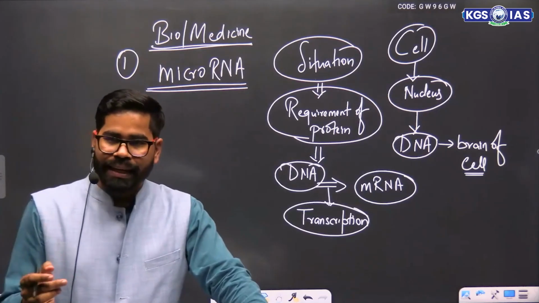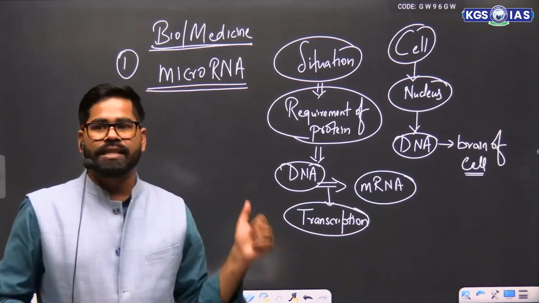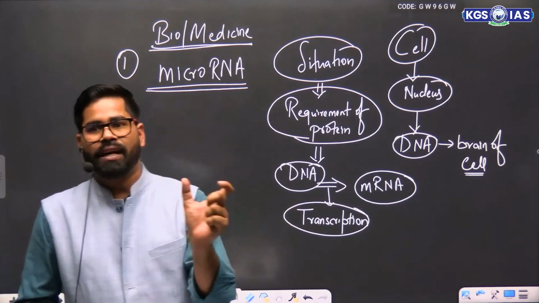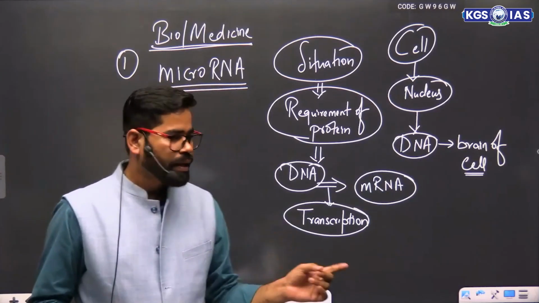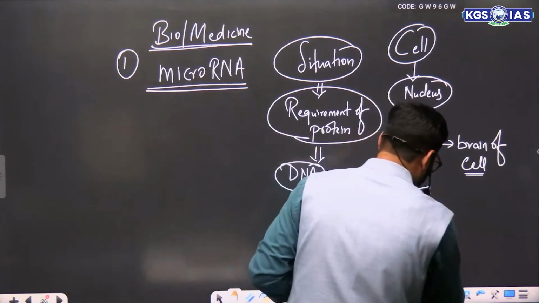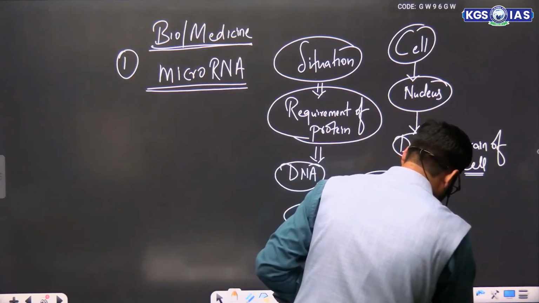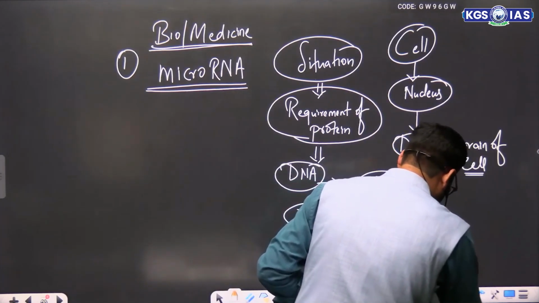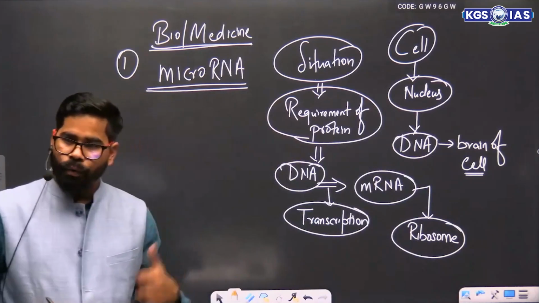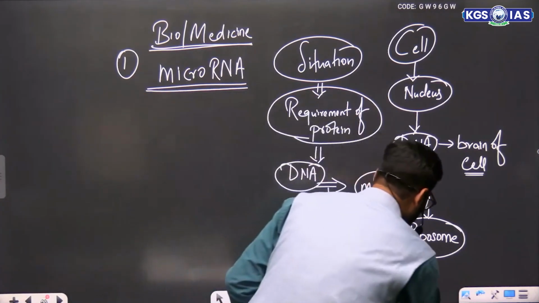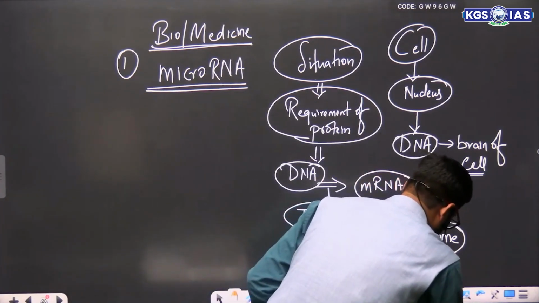So that is one thing which is done by DNA. This messenger RNA will go to the ribosome. Why? This ribosome will do protein synthesis.